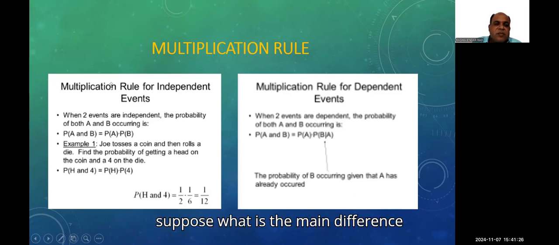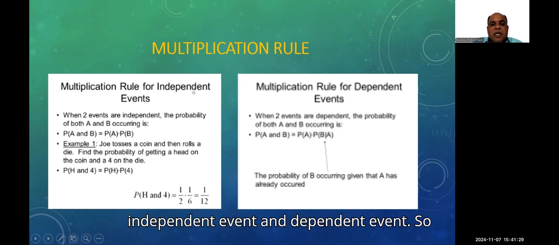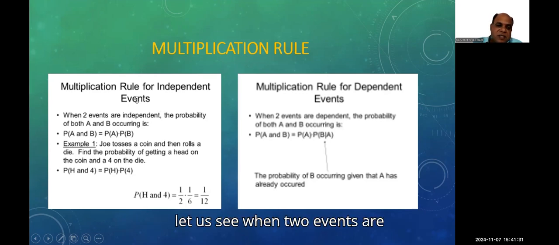What is the main difference between the multiplication rule for independent events and dependent events? Let us see.